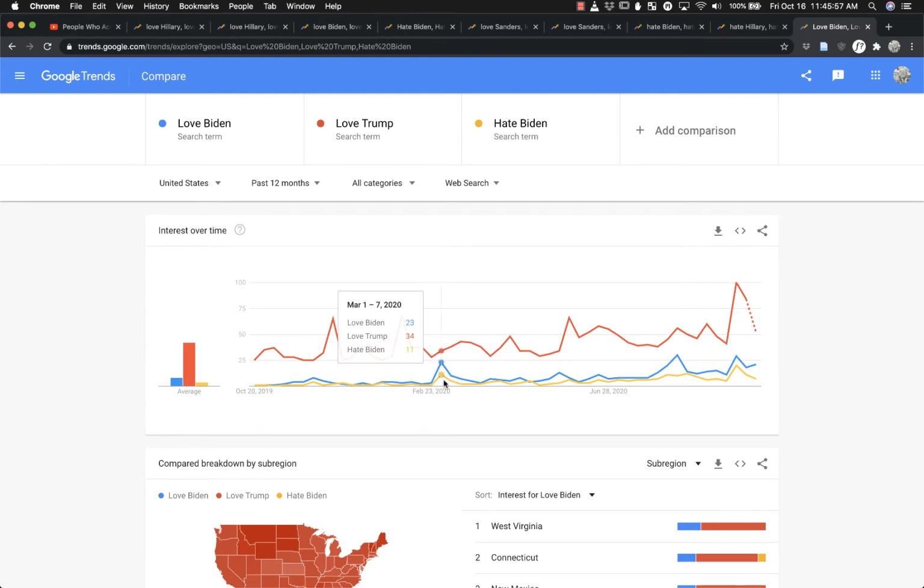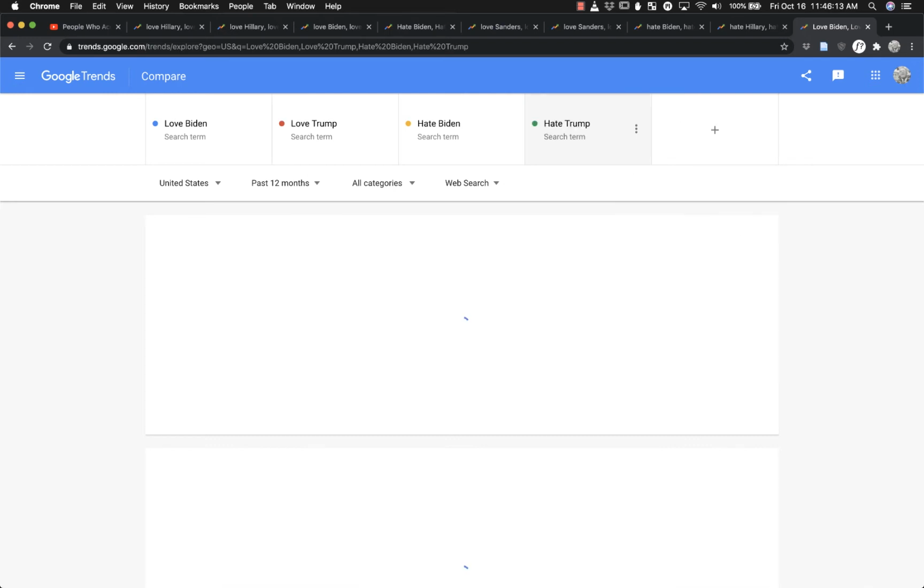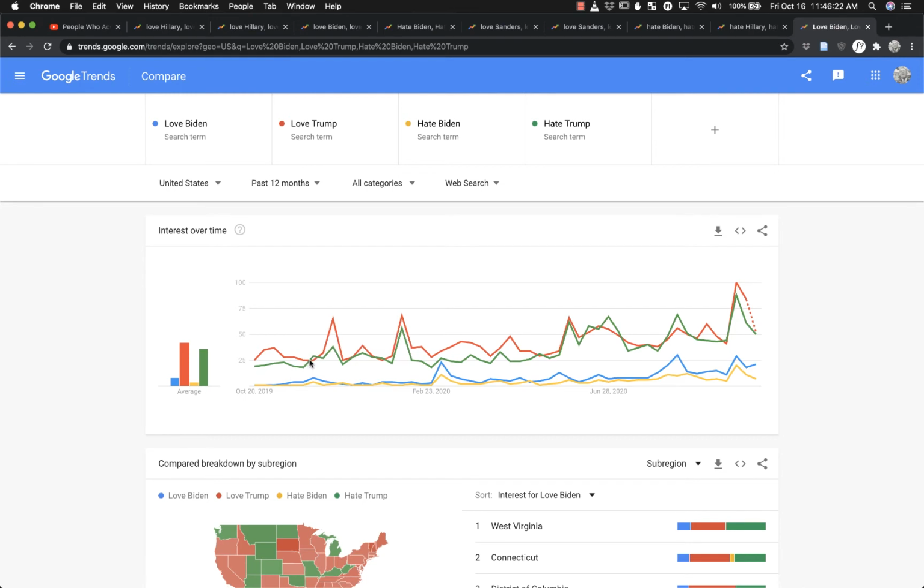One thing we see here is that love and hate Biden correlate together. They follow an overall similar trend, and probably the same will happen with Trump. We see these correlate, maybe not surprisingly.